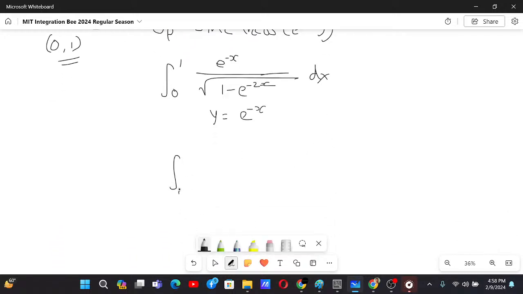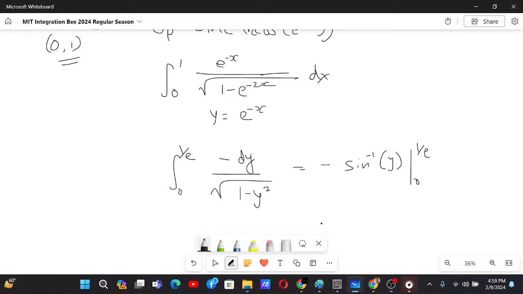We have integral going from 0 to 1 by e, and this is just minus dy by root under 1 minus y square. Now this is an easy problem. This is just minus of sine inverse y going from 0 to 1 by e. That's why we have minus sine inverse 1 by e plus 0, and this should be the answer, or is it not?